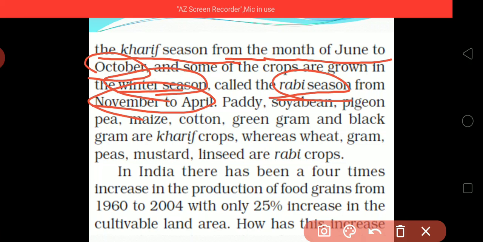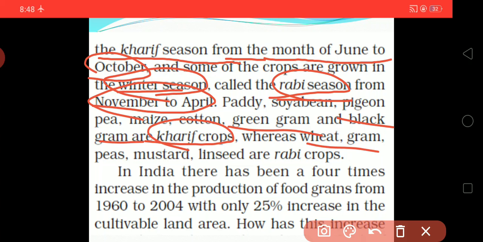Paddy, soybean, pigeon pea, maize, cotton, green gram, black gram are all kharif crops. Whereas wheat, gram, peas, mustard, linseed are all rabi crops. So kharif crops are those which are grown in the rainy season, and rabi crops are those which are grown in the winter season.